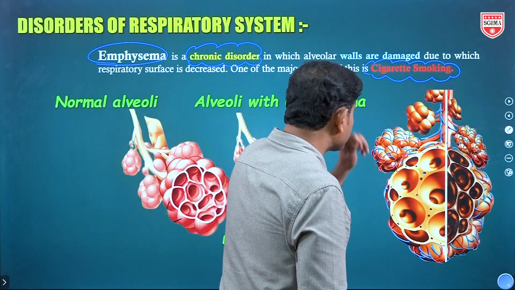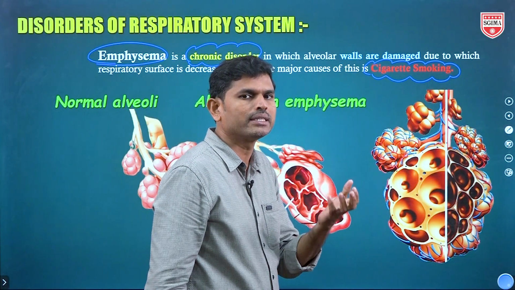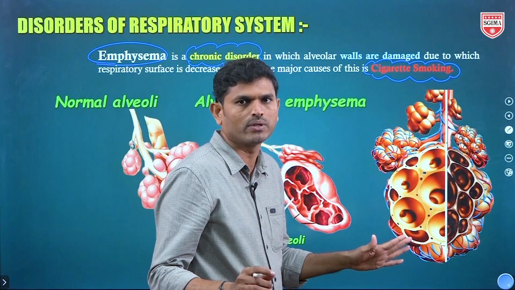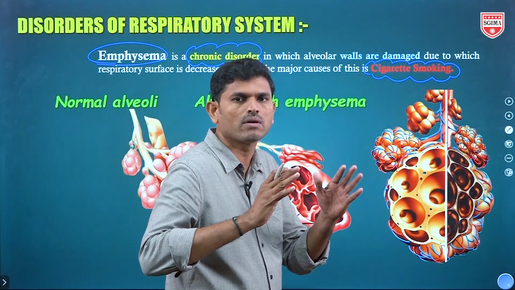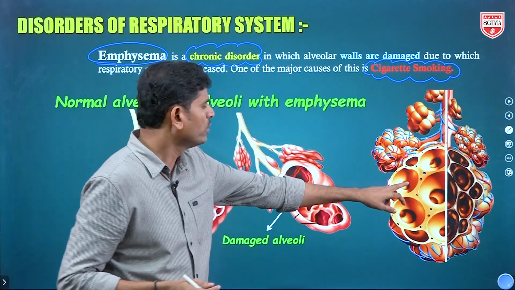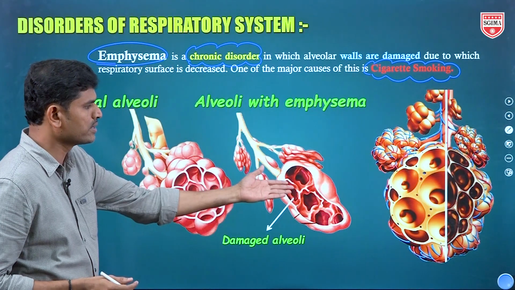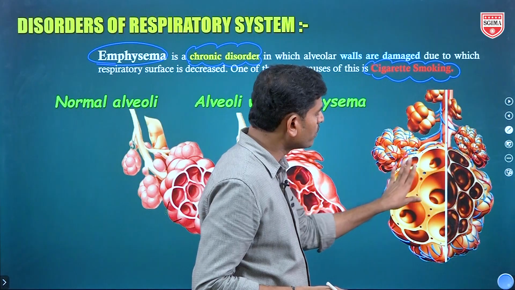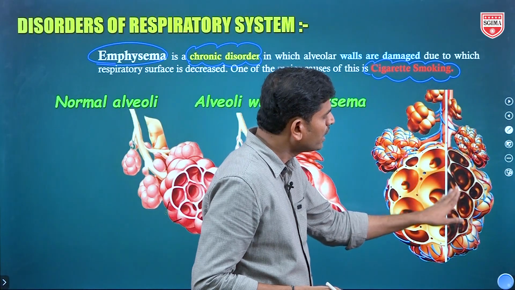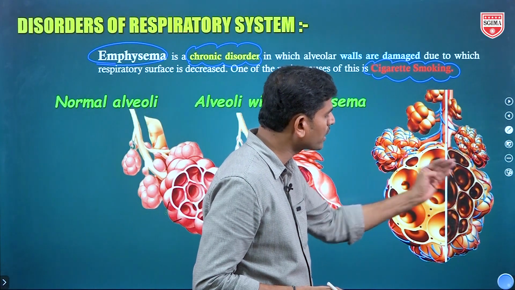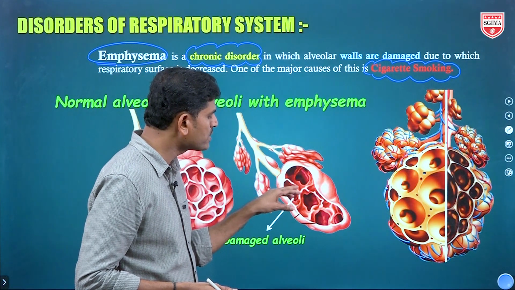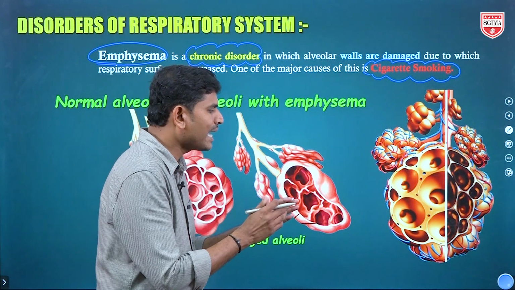So what happens here? The nicotine in tobacco occupies the surface area of the alveoli. It damages the surface of the alveoli, and by that the walls dissolve, and a number of small alveoli fuse into large ones. Look here, a large normal alveolus is this big, and this is the damaged surface. Look at the number of alveoli. These healthy alveoli are more in number. Then the nicotine occupies the surface, it becomes dark colored, and their walls are damaged. The walls get damaged and then fuse, their number is reduced and size increases.